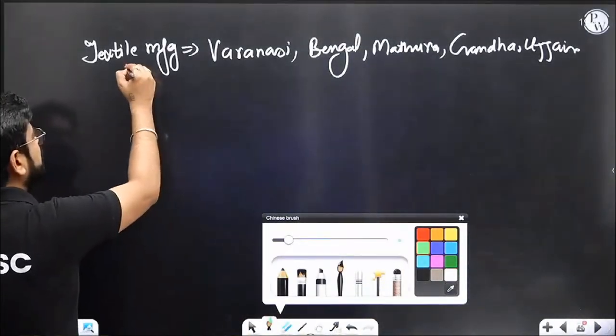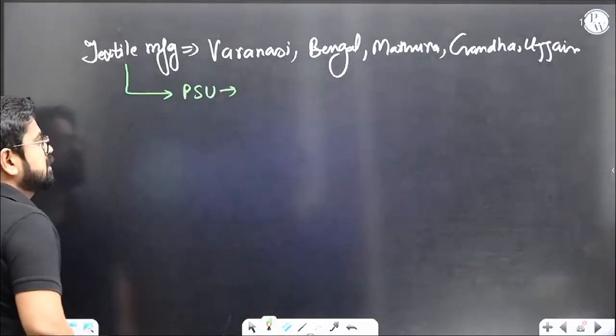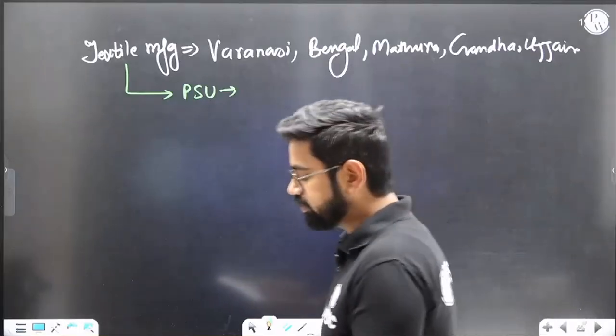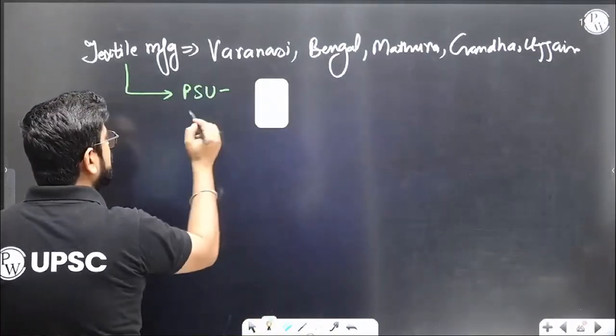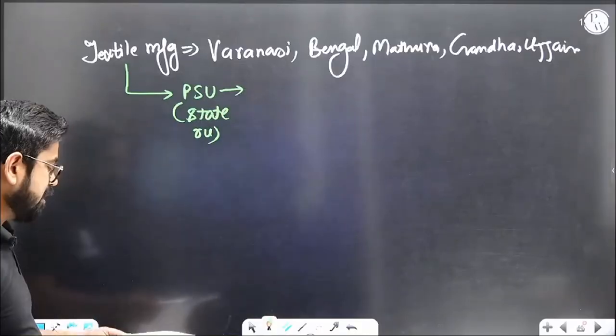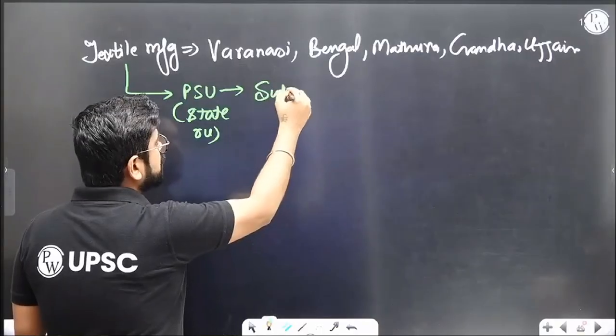What surprises is that there is a public sector unit. The state is also participating in the economy. The state will have some state-run machineries. PSU means state-run, but don't type PSU in the examination if required. There will be some textile manufacturing under the state, and this will be under the Sutradhyaksha.